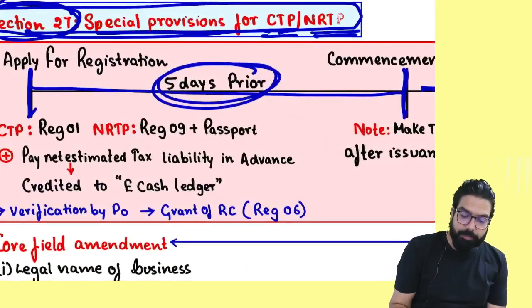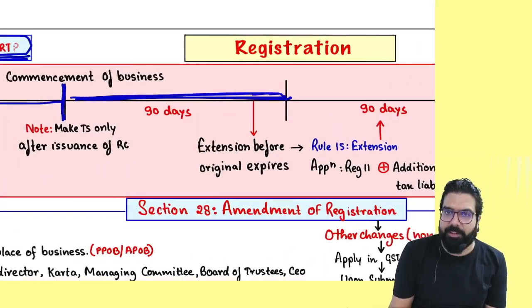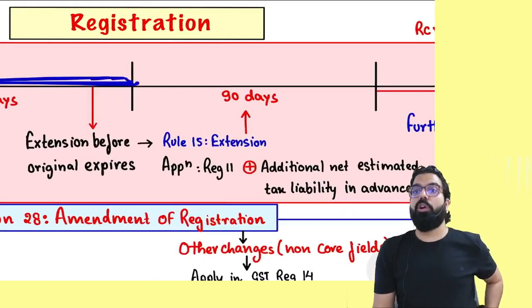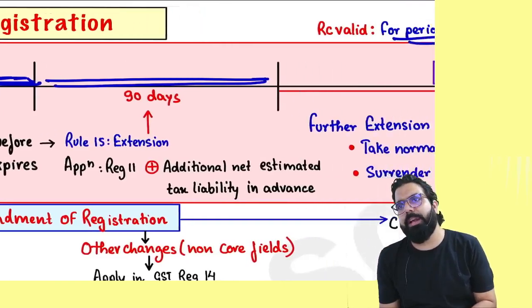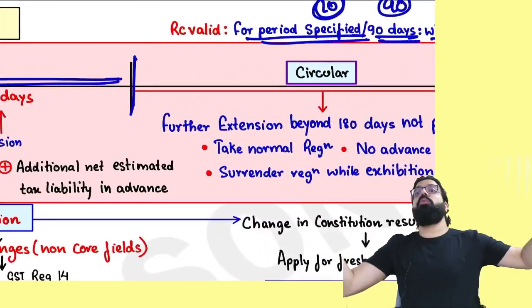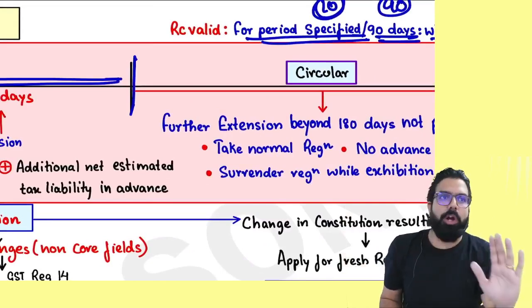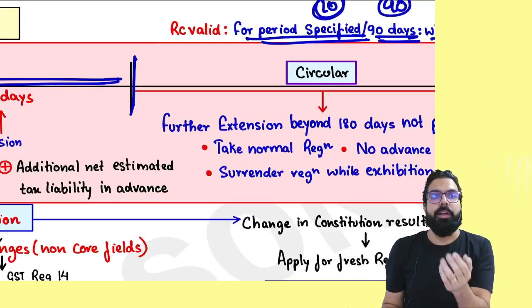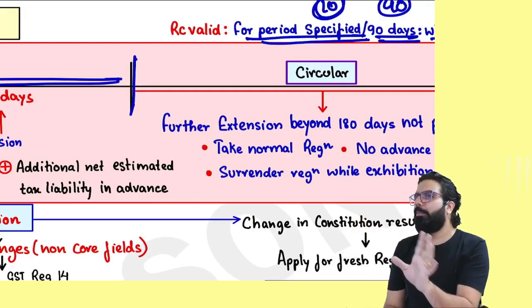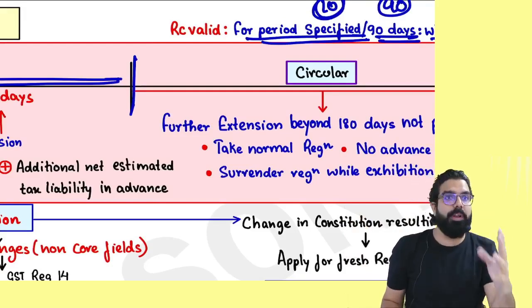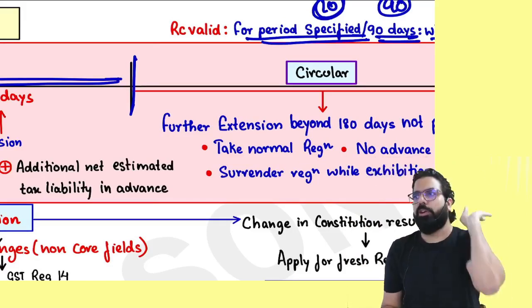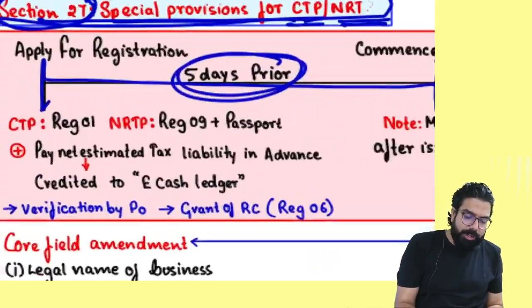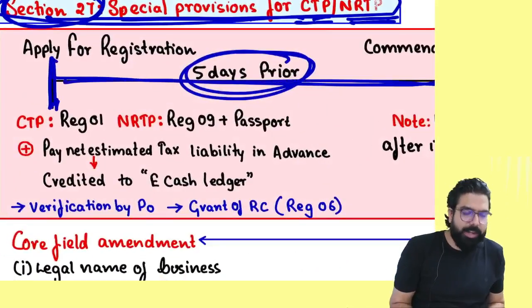Everyone over here, listen. Supposing you took registration for 90 days. Sir, the exhibition is going long. I want more time. Can you be given an extension? Yes, extension can be given further by 90 days. Sir, I want more than 180 days. Baba, more than 180 days is not possible. You are a casual taxable person. 90 plus 90, more extension is not possible. If you want more extension, take normal registration. When you are leaving the state and going, cancel your registration and get lost. Are we all clear till here? So they have told over here, before commencing your business, how many days prior you have to apply?